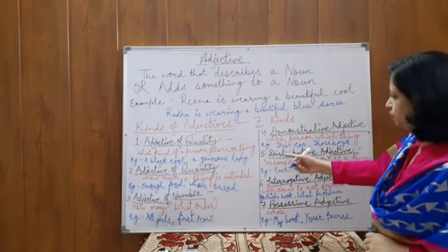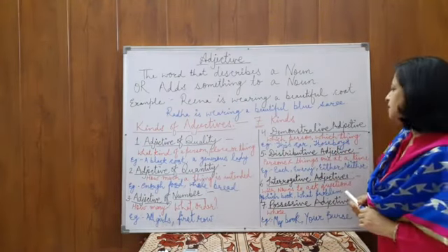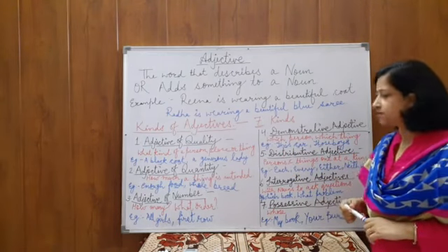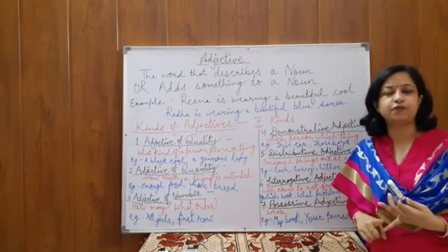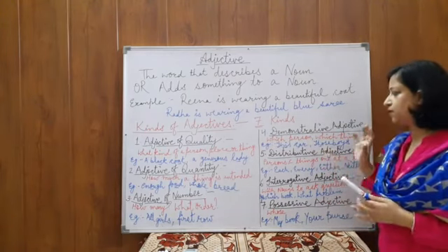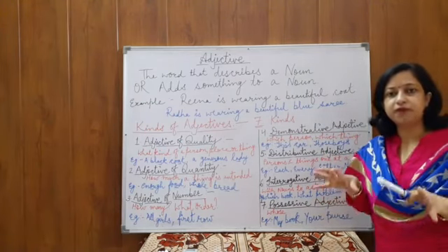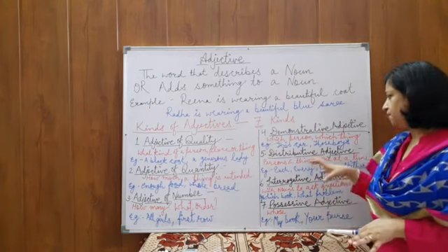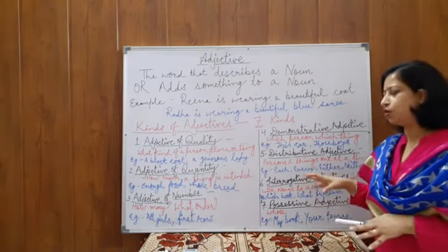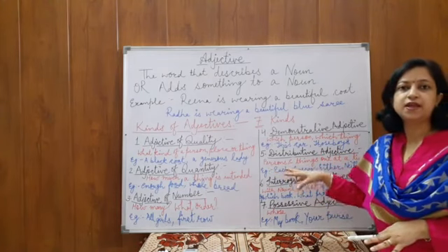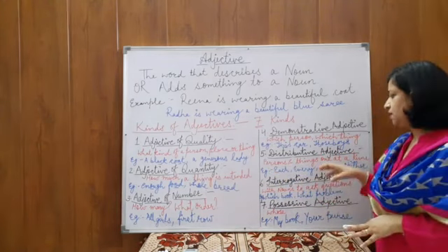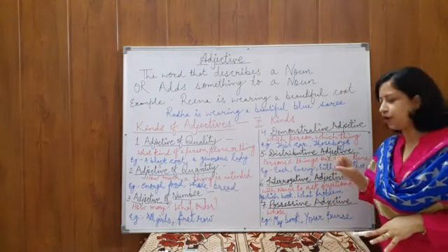Let's move on to the next point, that is distributive adjective. What is distributive adjective? As we have already discussed in the chapter of pronouns, that distributives are used one at a time. It refers to the numbers of things or objects. One at a time. How? What are the words? Each. Like each student in the class. Every boy of the class.